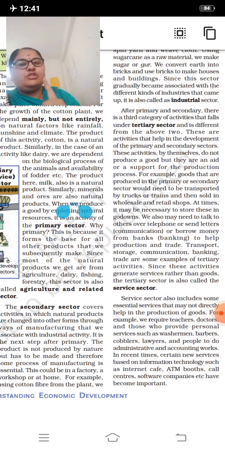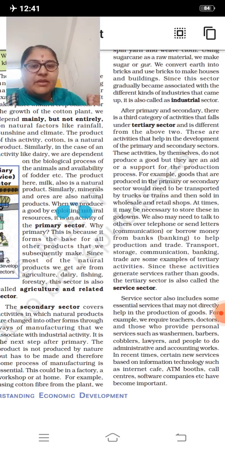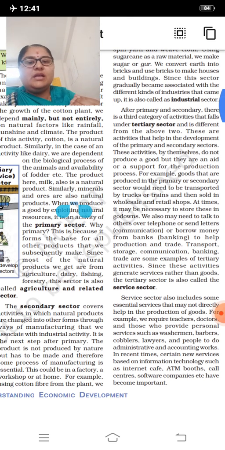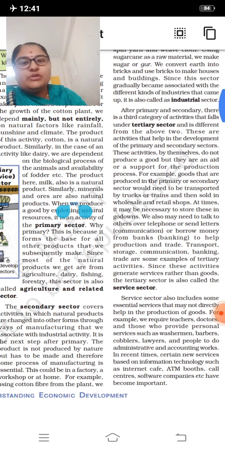Now let us see, first one, primary sector. It is all the agricultural produce and the natural things which are available on the earth. Secondary sector: from the primary sector, whatever goods you have got, you are going to use in the manufacturing process, and that is called the secondary sector. The tertiary sector is the service sector, where you use the service for production as well as for trade, meaning buying and selling of goods and services.